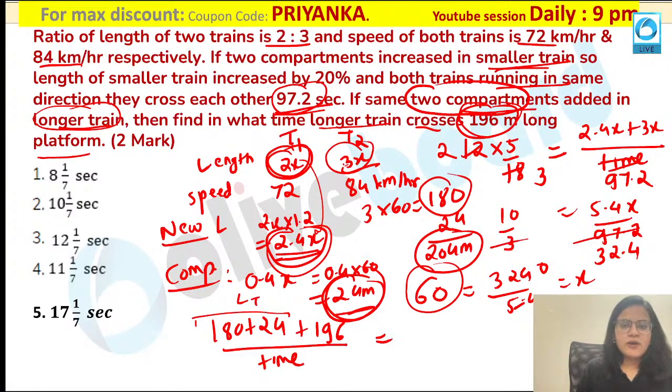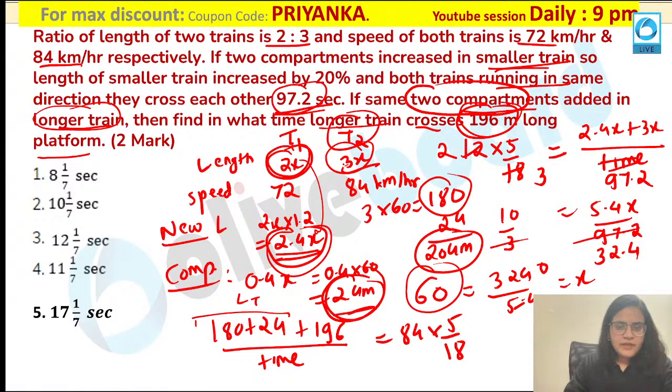So that would be equal to speed of train 2, which is nothing but 84 into 5 by 18. Everybody is following the equation? Anybody having any small doubt, please ask me. Perfectly clear? Okay, so simply you have to check what equation value you are getting. If you are substituting all the values correctly, you will get the answer over here.